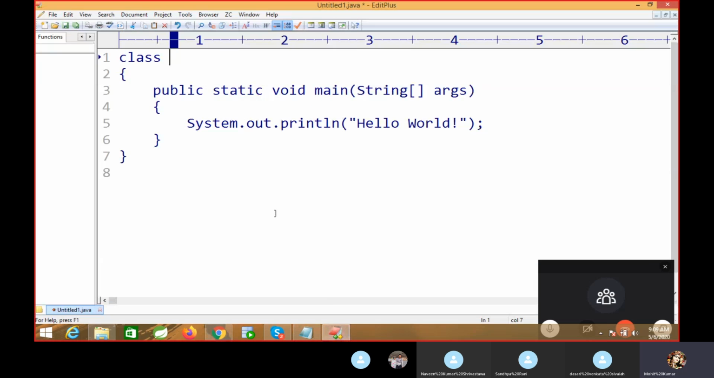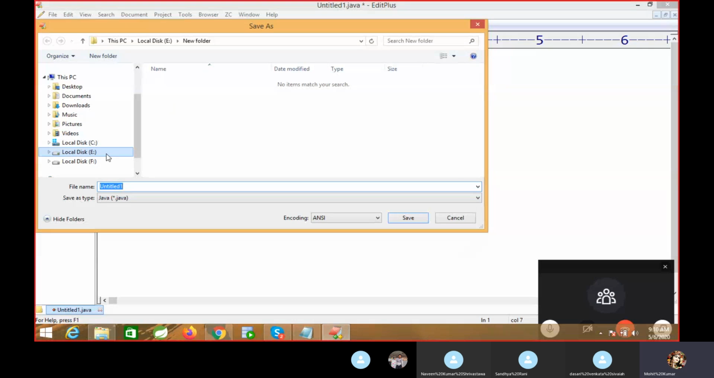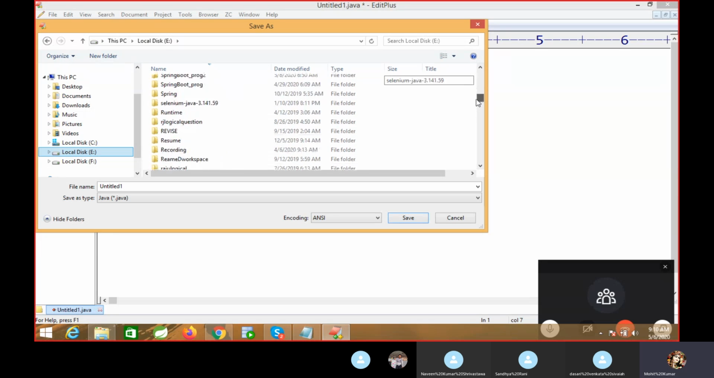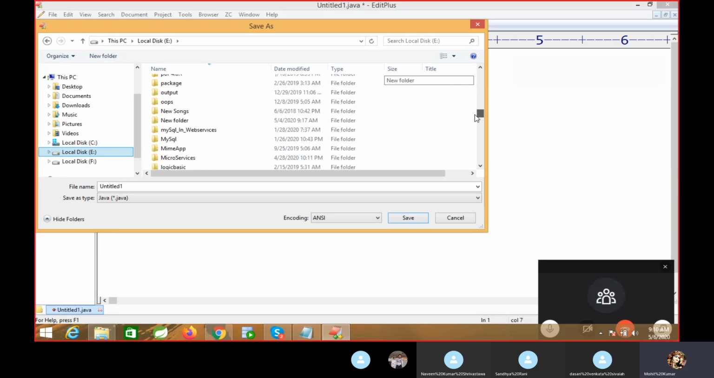User defined means the class is created by us, that is a user defined class. If you are creating a class like Demo or BankTest, we can save this class in any location. The file name is in .java file format.